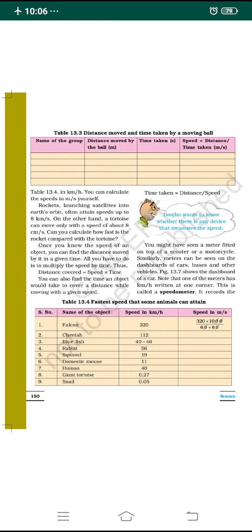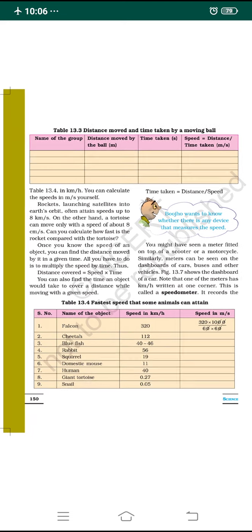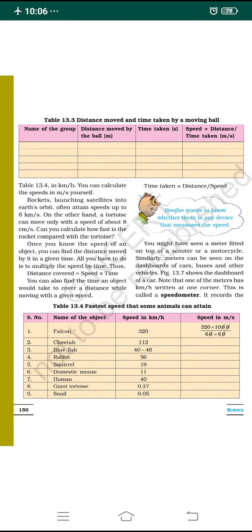Just think of the speed, how fast they travel. Within one second, they travel 8 kilometers.